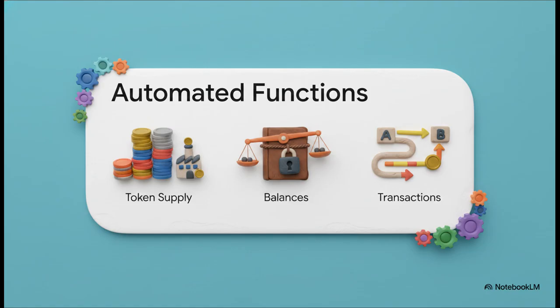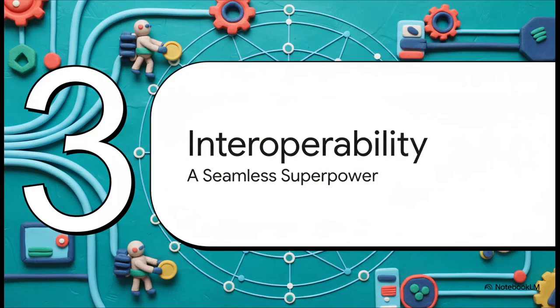And these self-executing contracts govern the most critical actions running in the background. First, they rigidly control the token supply, making absolutely sure no more tokens are created than the rules actually allow. Second, they manage balances, keeping this flawless, completely unalterable ledger of exactly who owns what at any given millisecond. And finally, they handle the transactions, fluidly moving those digital assets from point A to point B. It's a fully automated, completely self-contained system. So what does this all mean for the network? Let's dive into Section 3, the interoperability superpower.